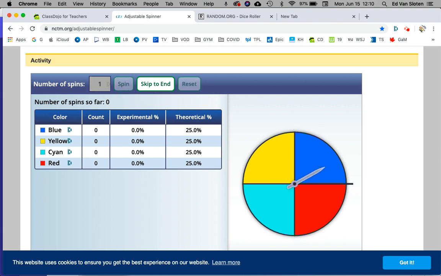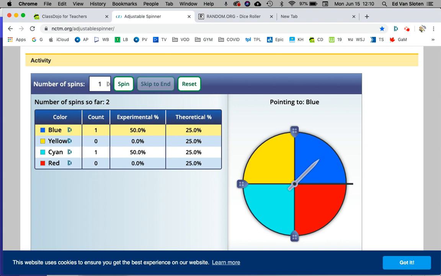Okay, and come on, blue, dark blue. Oh, I can spin one more time. Come on, dark blue, dark blue. Yeah, hooray for me. And it keeps track here. I've got 1 blue, and I've got 1, it's calling it cyan instead of turquoise. Silly computer. Don't worry about these D's, those are mine.